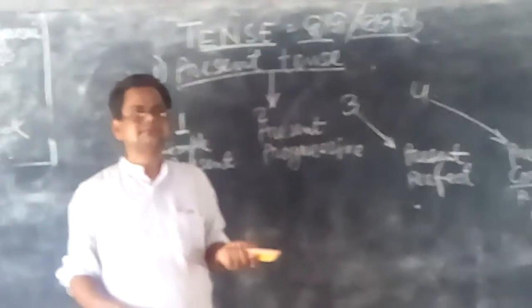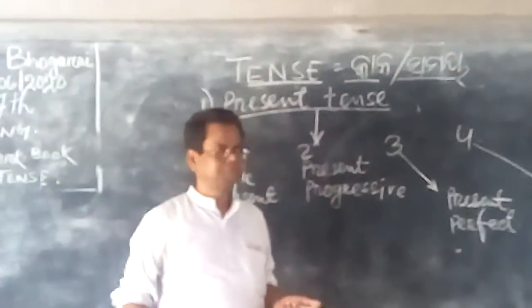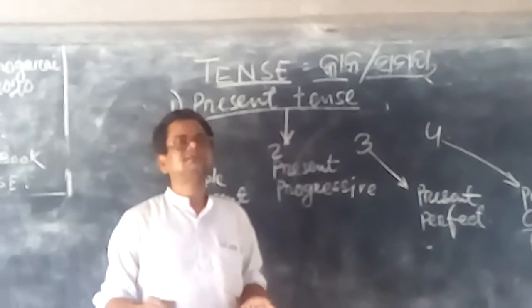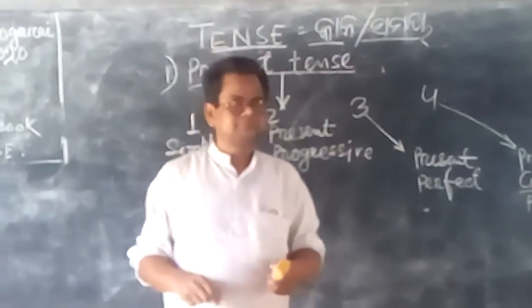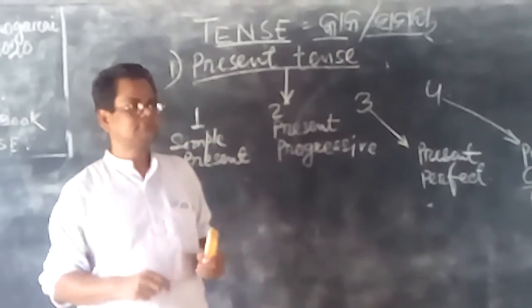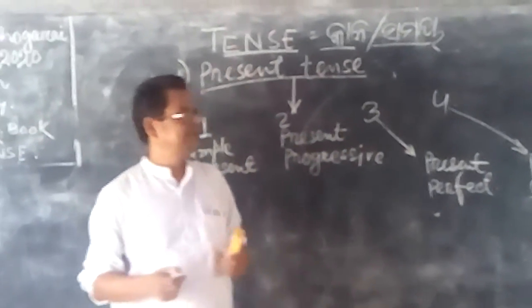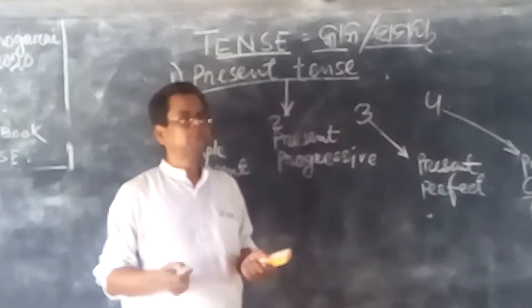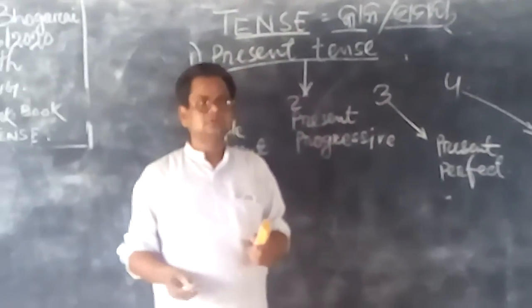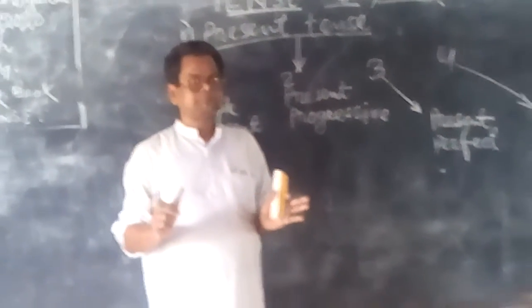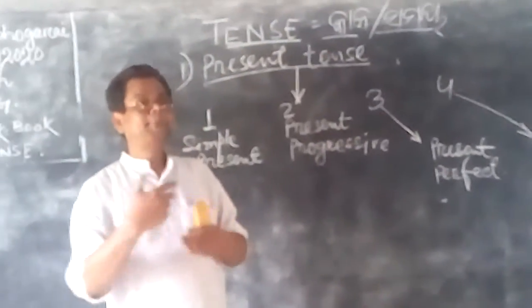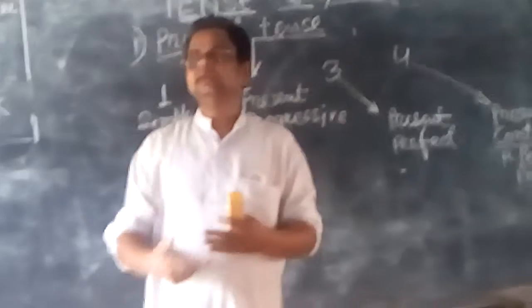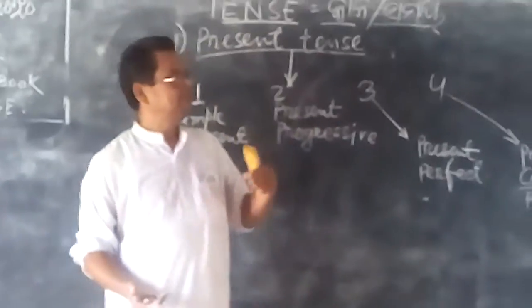Habitual action means, in Odia, Surya uthe, the sun rises; Nadi bahe, the river flows; Pavana bahe, the wind blows; Mu jae, I go, like this. It works as a habitual action. Daily we do this and daily we see this.